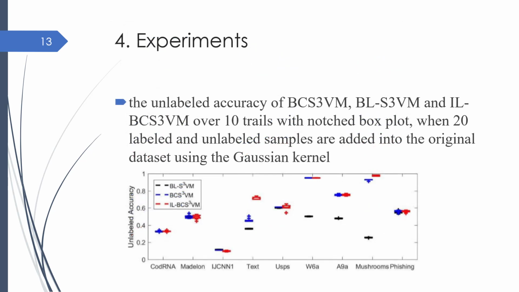This figure presents the unlabeled accuracy of these 3 algorithms. These results demonstrate that by using incremental learning methods to handle balancing constraint, our model is much faster than most existing batch and incremental learning algorithms while retaining the same high classification accuracy as BC S3VM.